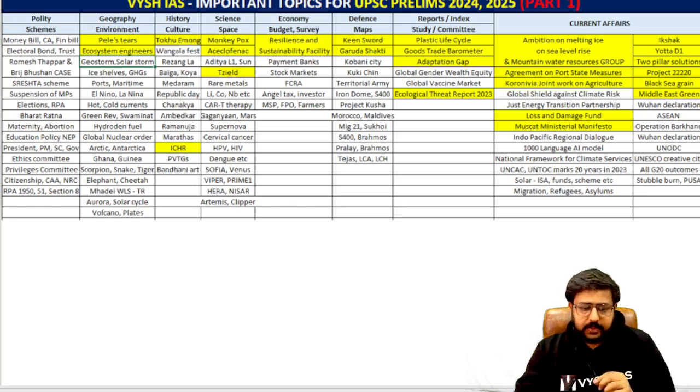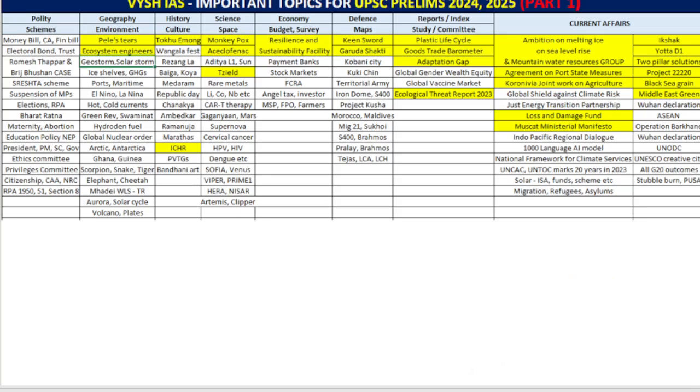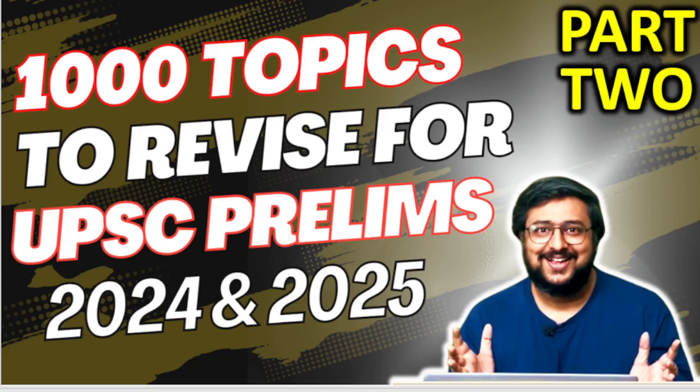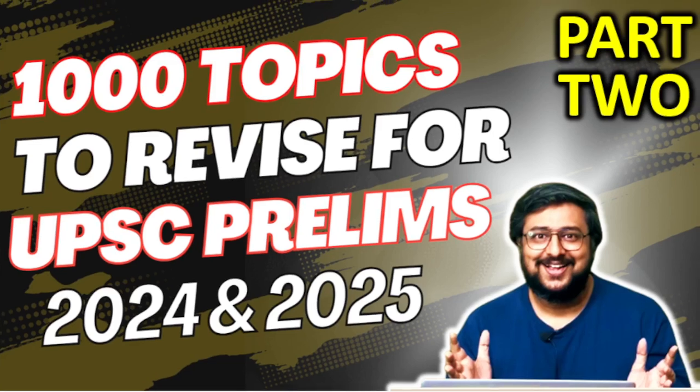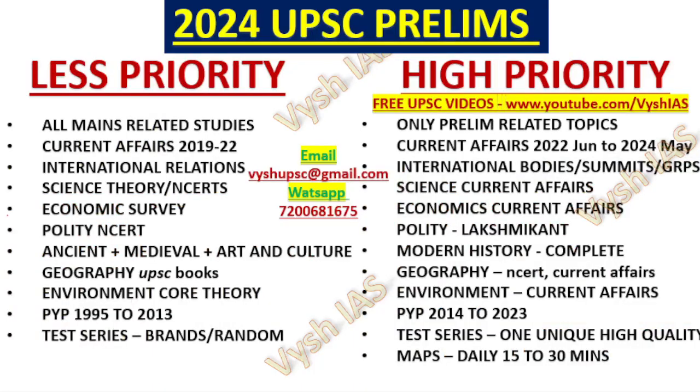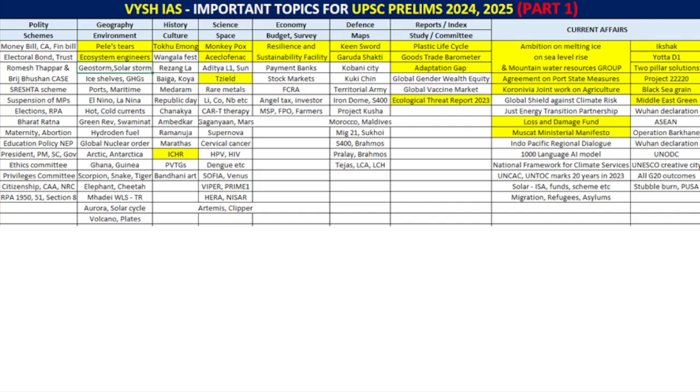If you have not seen the previous episodes, I will recommend you to first watch those episodes, where the thumbnail will always look the same. For every episode, only the number will change, part 2, part 0, part 1, like that. So today is part 2. In part 0, I have already shown the less priority and high priority topics to study. The chart is also shown there, but in the chart you will see only 100 topics, while in total we will be doing more than 1000 topics. Whatever is yellow highlighted has already been discussed.